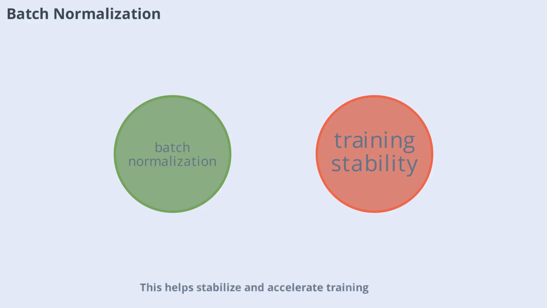This helps stabilize and accelerate training, making it easier to use higher learning rates in deeper models. Batch normalization can also act as a form of regularization, reducing the need for other techniques. Incorporate batch normalization layers to improve your model's training dynamics.